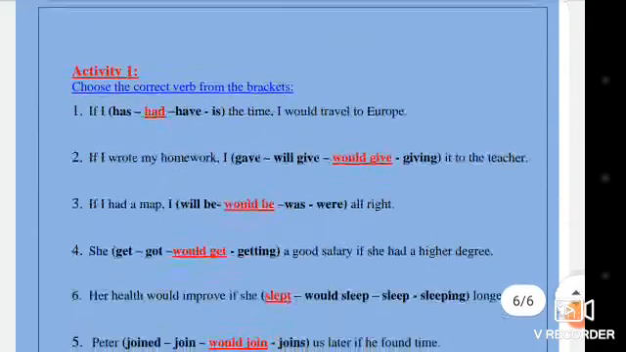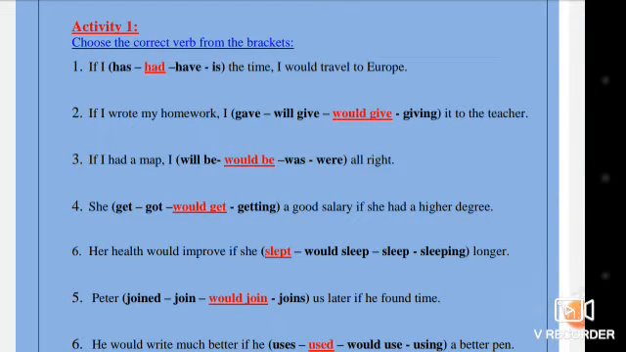Activity 1. Choose a correct verb from the practice. If I had the time, I would travel to Europe. We have the second part, would plus infinitive. It means we are in the second conditional if. If I had, past simple. If I wrote my homework, I would give it to the teacher. If I had a map, I would be alright. She would get a good salary if she had a higher degree. If here is in the middle, it's not a problem. We can use if at the beginning or we can put it in the middle.